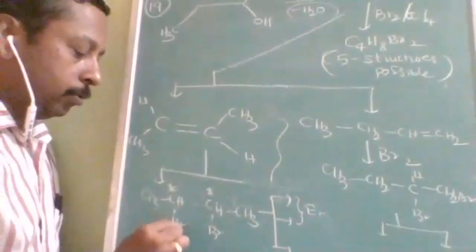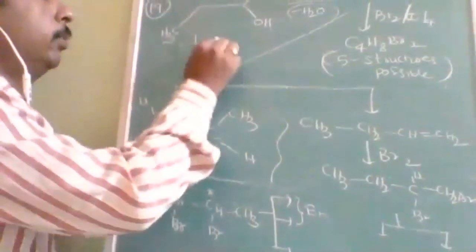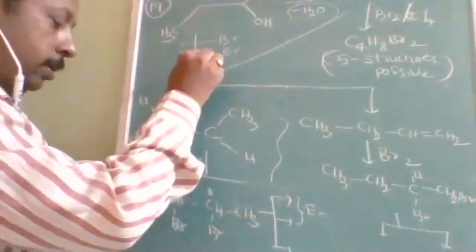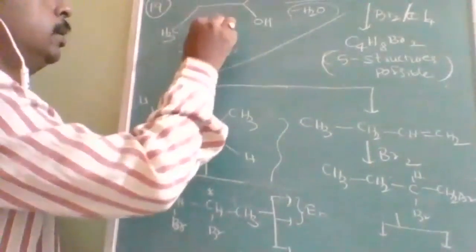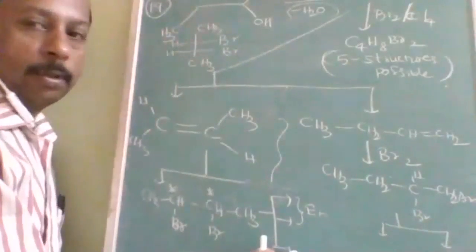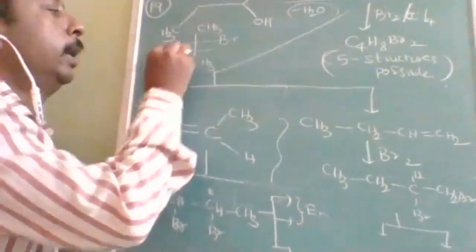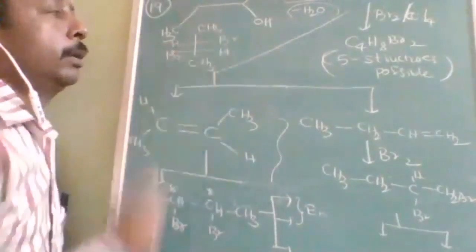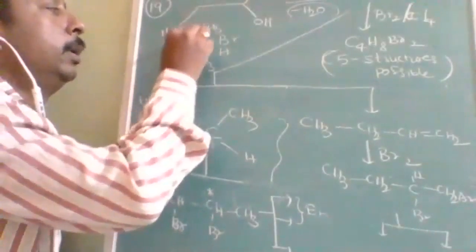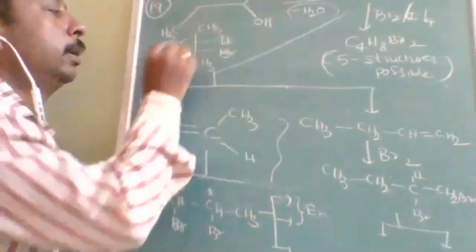Just like in the previous question, bromine, bromine, CH3, CH3, H and H. This will be the meso compound. If I write bromine here, H here, one enantiomer. If I write its mirror image, bromine here and bromine here, hydrogen here, hydrogen here.